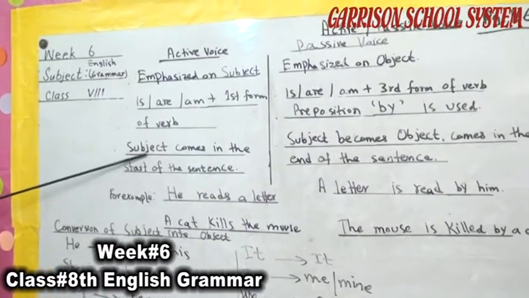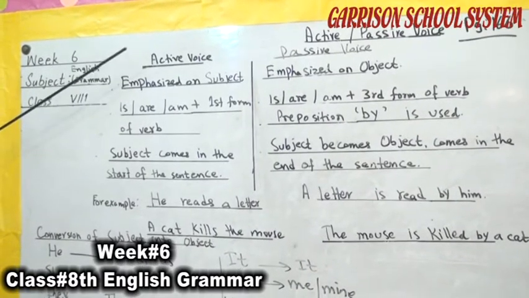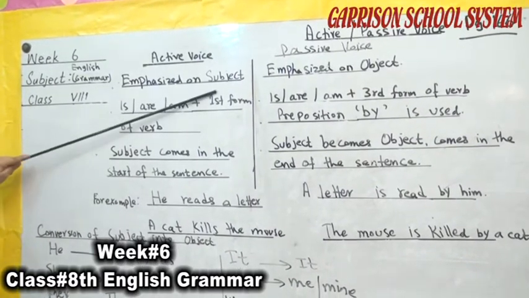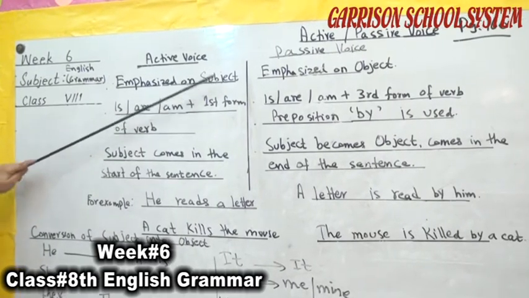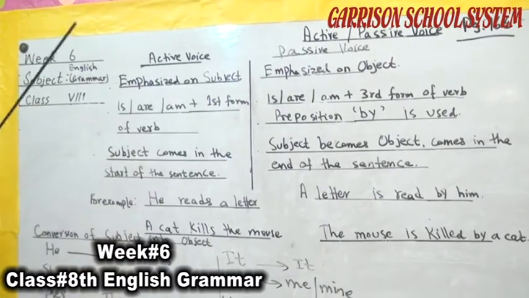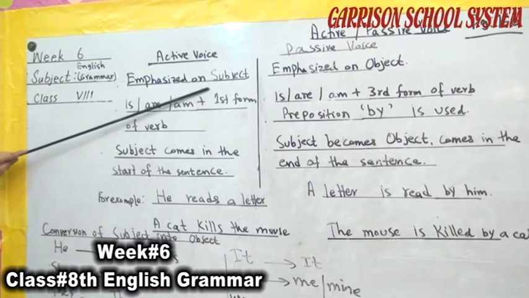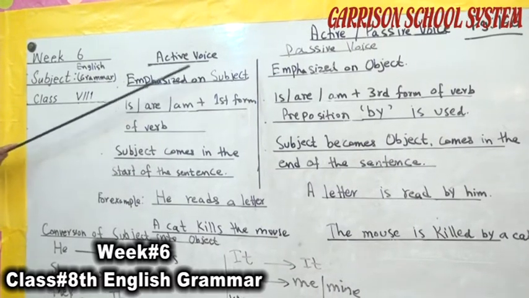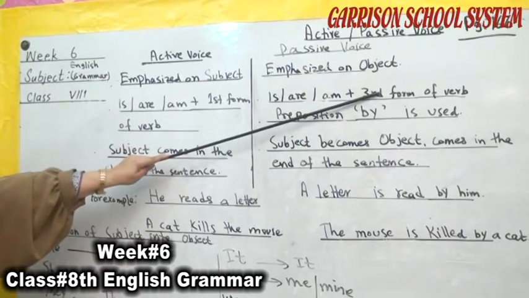In a sentence of active voice, the emphasis is on the subject, and in passive voice the emphasis changes from subject to object. Rule number 1: in active voice emphasis is on the subject, but in passive voice emphasis shifts from subject to object.